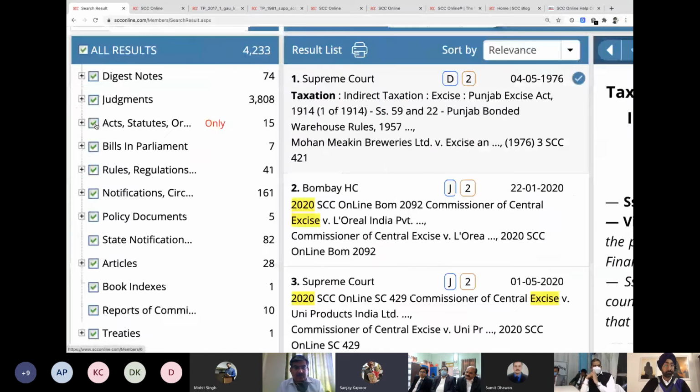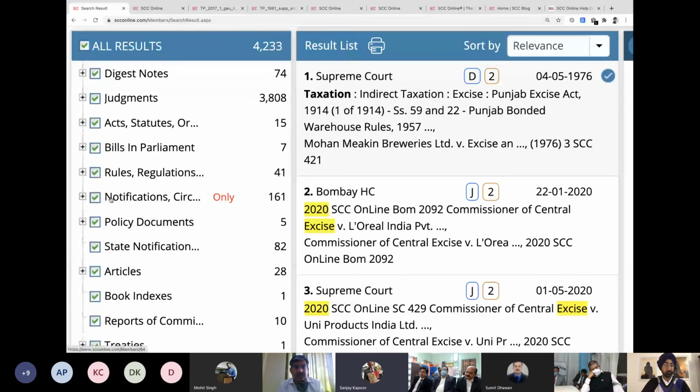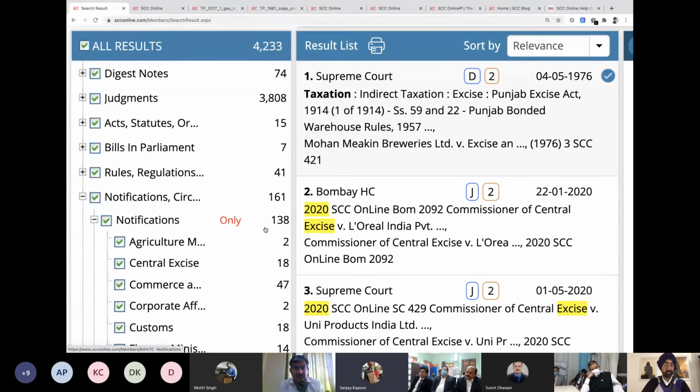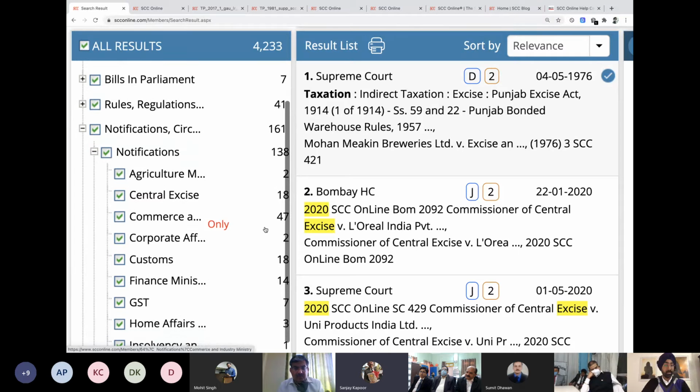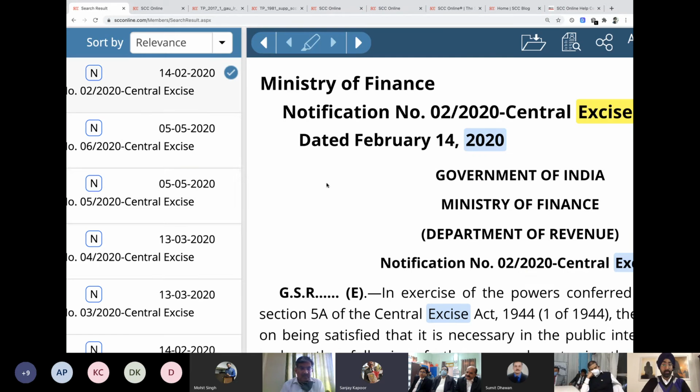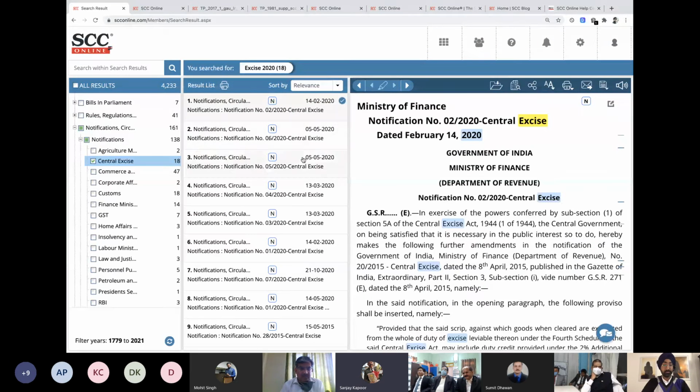So we can see here these notifications and circulars, 161. See? So 138 is already central excise. Also, please see only central excise, the second and after agriculture. And there we have it, sir. Because excise in 2020 is probably also appearing in the other ministries' notifications. We are not interested. We want to see only central excise. So these are those 2020 notifications of central excise.